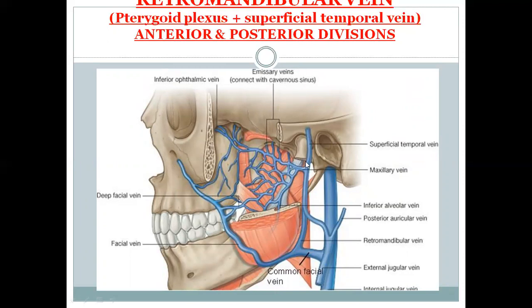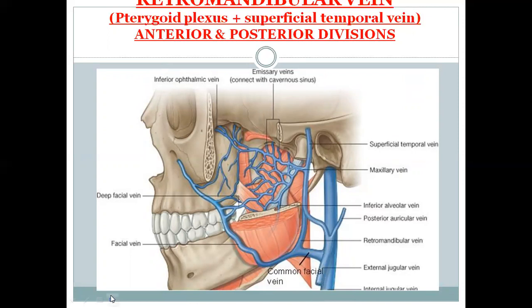So this is superficial temporal. This is the maxillary vein. When they join with each other, they form the retromandibular vein. This is the posterior division of the retromandibular. This is the anterior division of the retromandibular. It joins with the facial vein and forms the common facial vein that opens into the internal jugular. See here, the internal jugular is coming through the jugular foramen down into the cervical area, into the neck. And the posterior division of the retromandibular, when it joins with the posterior auricular, forms the external jugular vein.